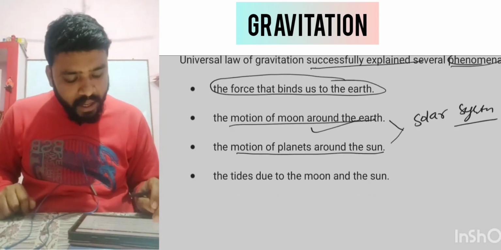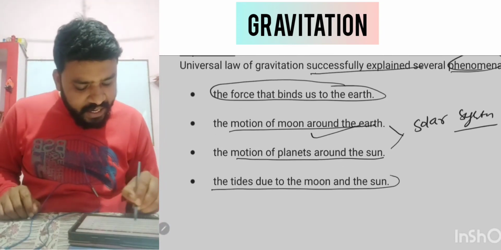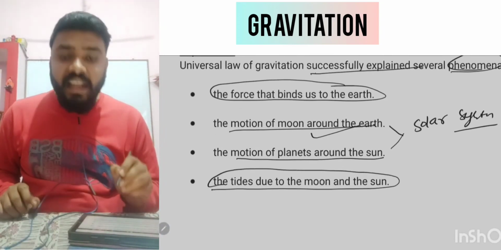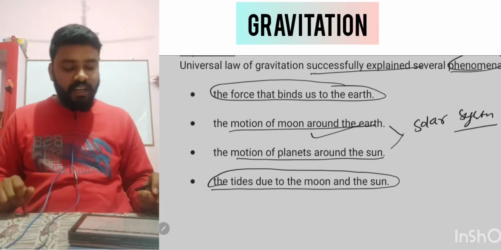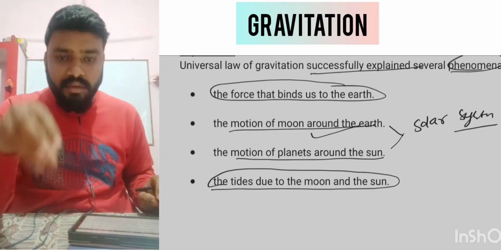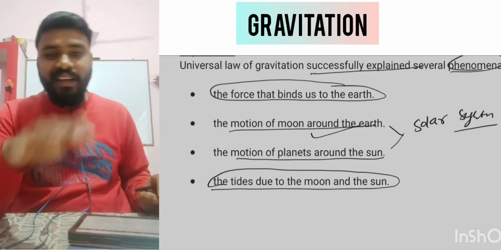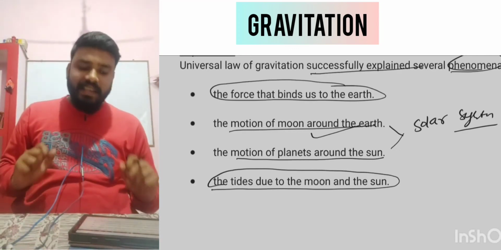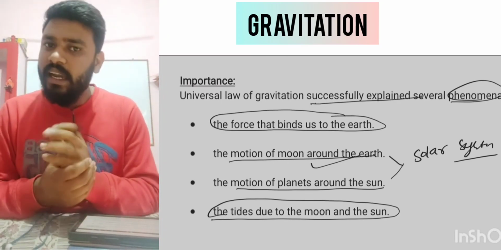The last concept is the tide due to the moon and sun. You have observed the tidal waves in coastal regions. In coastal regions, due to the position of the sun, the tidal waves rise or decrease according to the position of the sun. So these are a few gravitational phenomena which can be explained through the gravitational force.